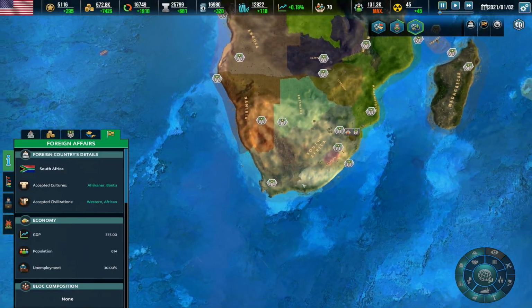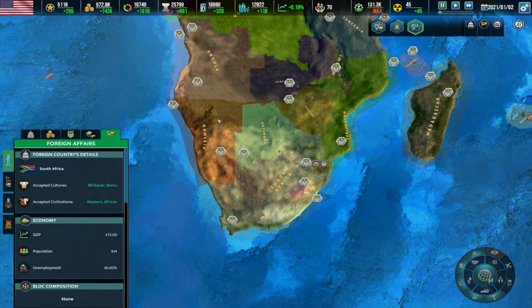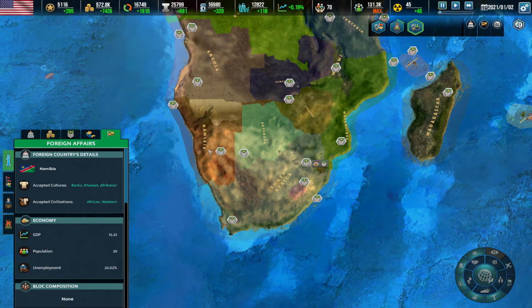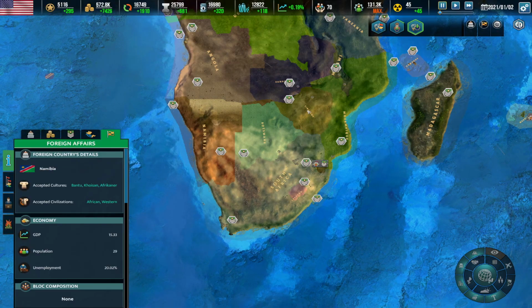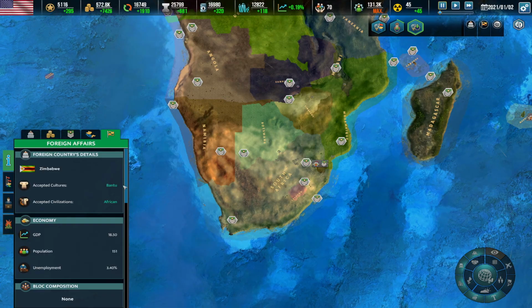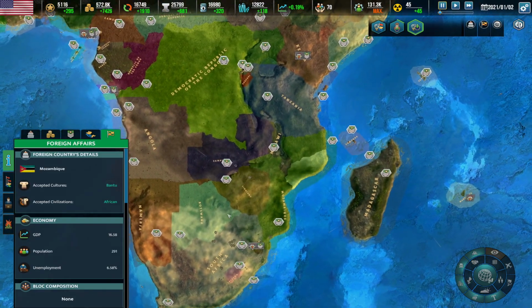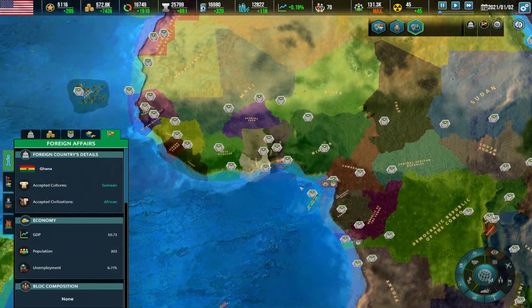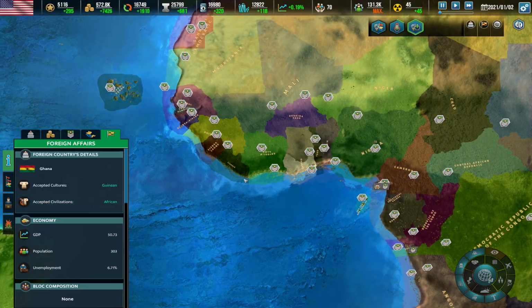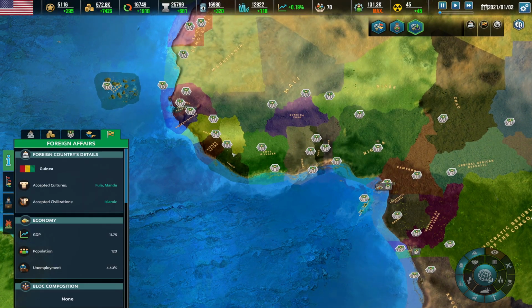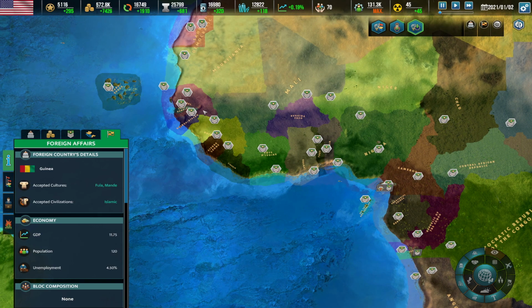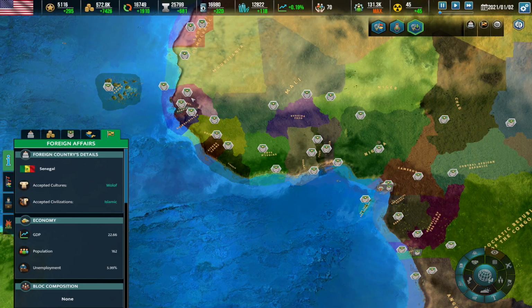Did we talk about Afrikaner and Bantu in here? Everything that is South Africa, we see Bantu, Khoisian, Afrikaner. You can see here in Zimbabwe Bantu, and we can go for Bantu in Mozambique. Everything that has to do with this part of Africa, we see Guinean African, Guinean, Fula, and Mande. Here we see Guinean, Mande, Fula, Mande, and Wolof in Senegal.